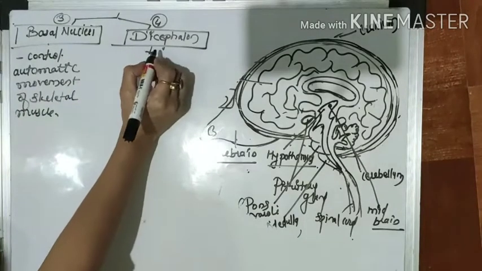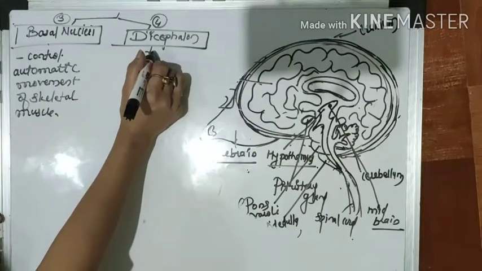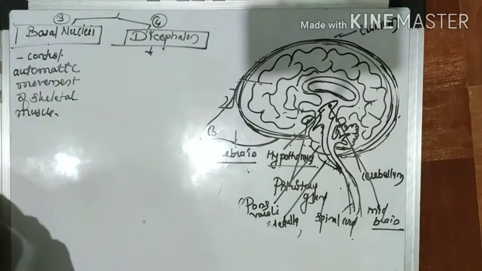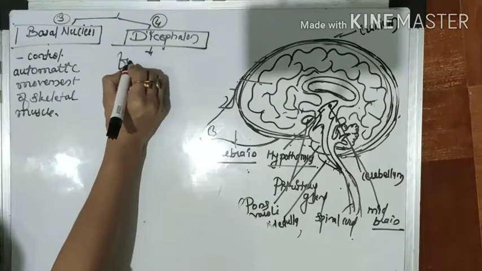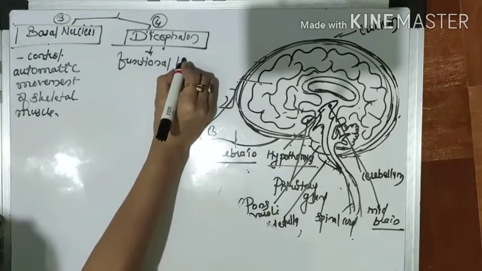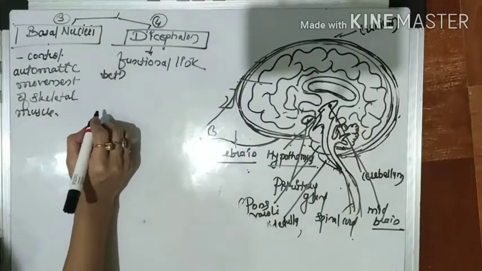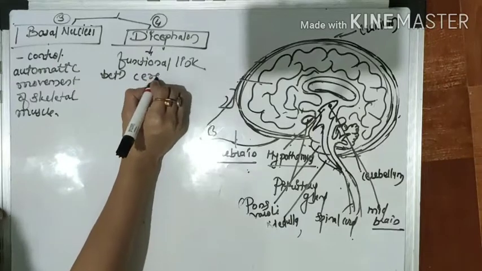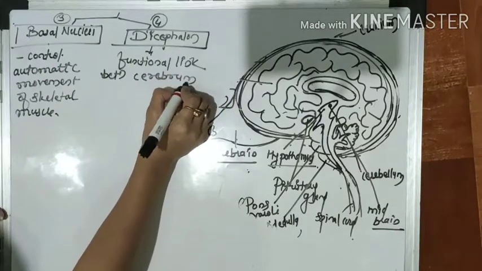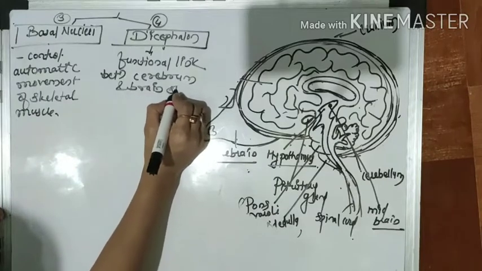Then the fourth and last part of this forebrain is known as the diencephalon, and it is nothing but a functional link between the cerebrum and the brain stem.